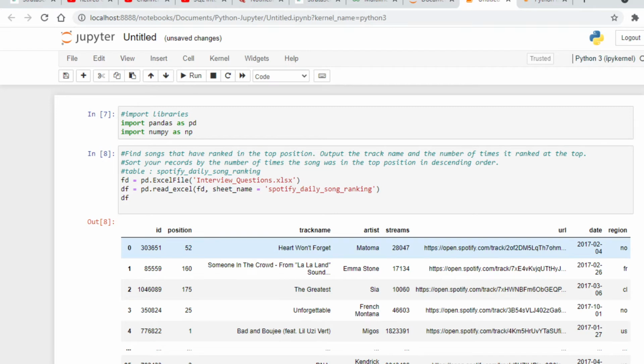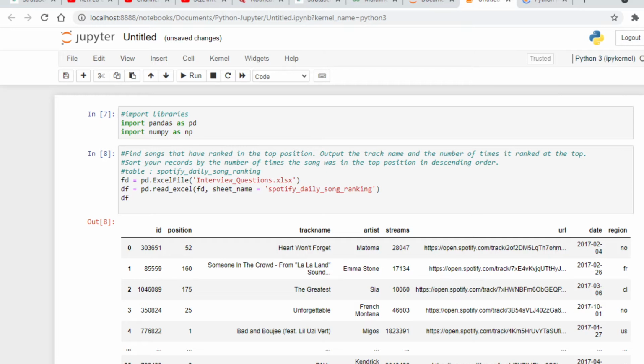So let's read our question again. So we need to find songs that have ranked in the top position. Okay, so we have position column here and we need to output the track name and the number of times it ranked at the top. So we have track name as well and we need to find the number of times it ranked at the top. And after that, we need to sort our records by the number of times the song was in the top position in descending order.